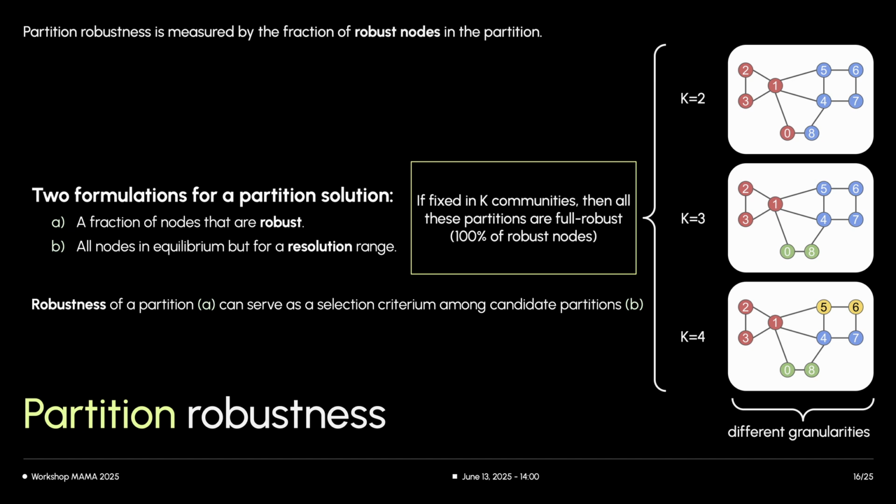Interestingly, if we fix the number of communities k, a network can have multiple fully robust partitions at different levels of granularity, as shown in the examples for k equals 2, k equals 3, and k equals 4 using the same underlying graph.